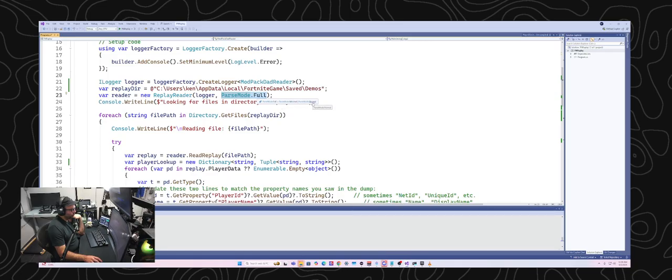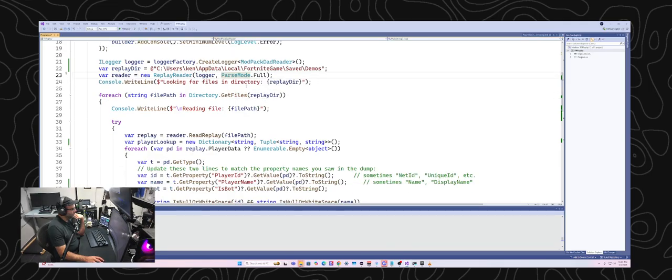I don't know what each of these levels do, but I expect that minimal probably just gets the most basic game data out, normal might get a little bit more, and full gets everything that it can possibly get out. I think the reason they do this is probably for performance reasons. If you're trying to read a ton of replay files, or running a service like Osirian where you've got to parse files for people on demand, you want to do it as quickly as possible. So you want a dial to decide how much data you actually pull out of the replay file.